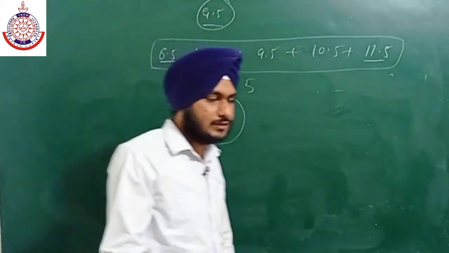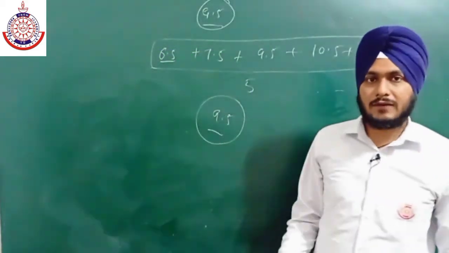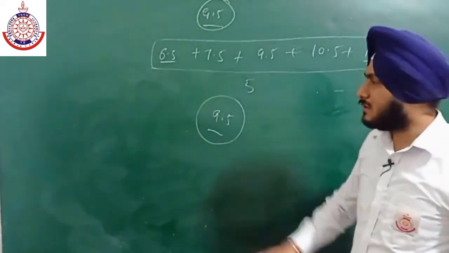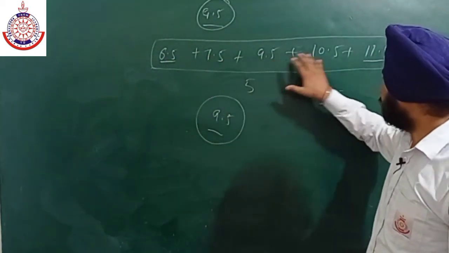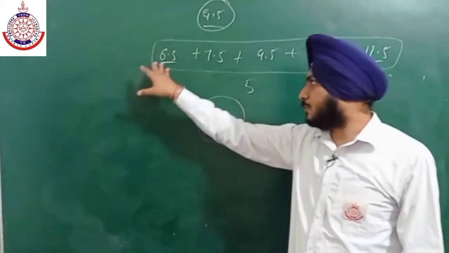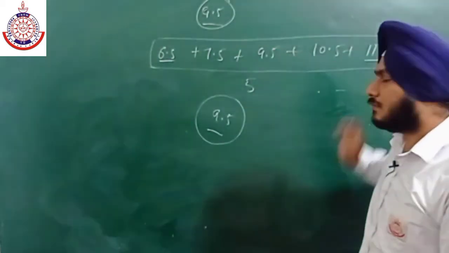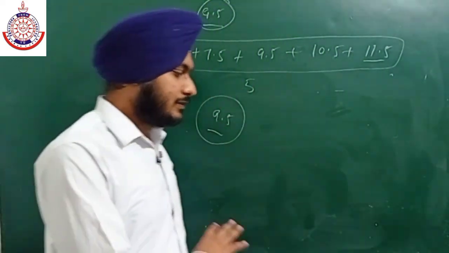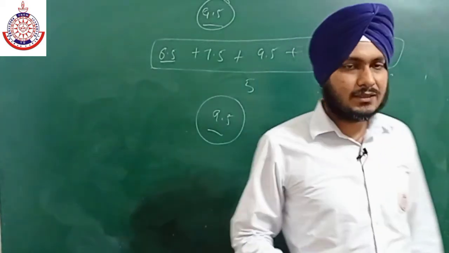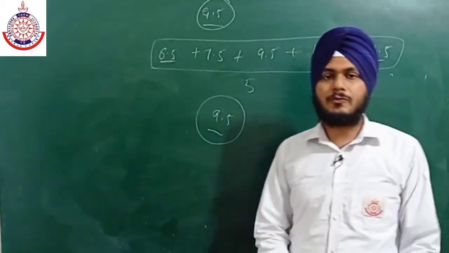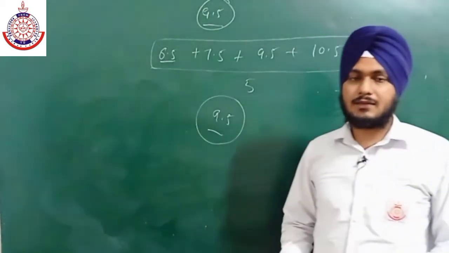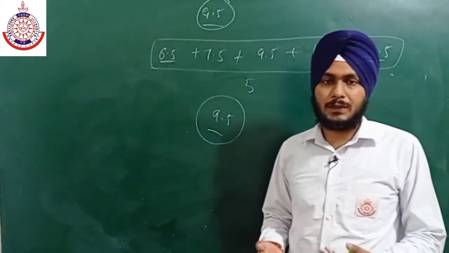So this measurement is said to be accurate according to the definition. But this is not precise because these values are far apart. This 6.5 is away from 11.5. There is a difference of 5. So how can we say it is precise? But these types of results are very few, where a measurement comes out to be accurate but not precise.